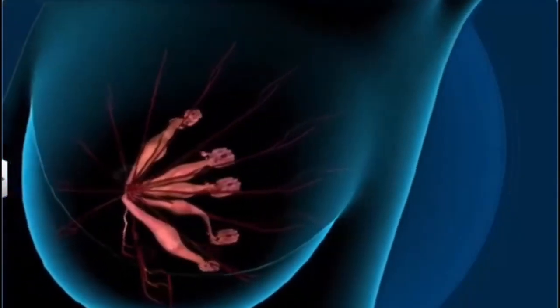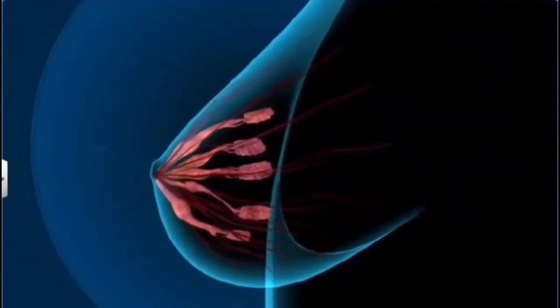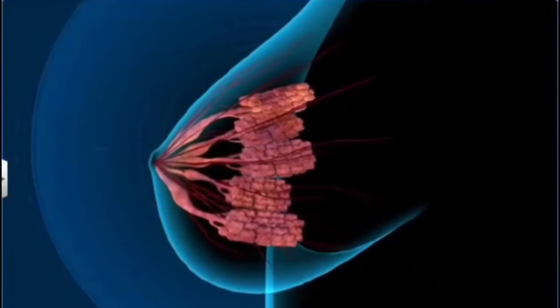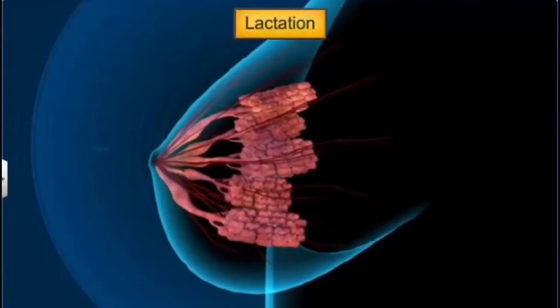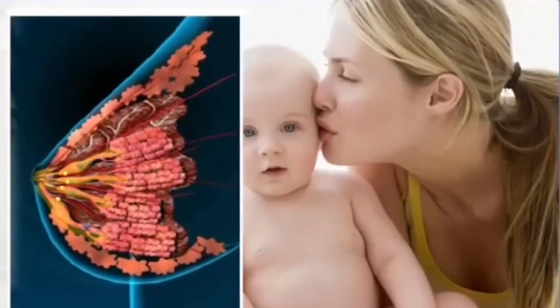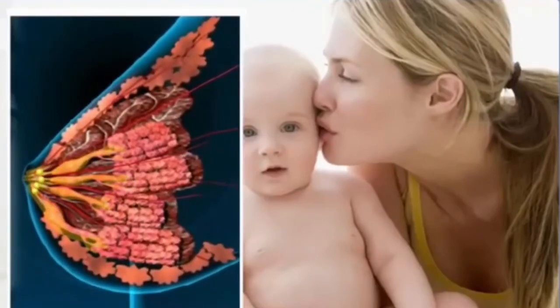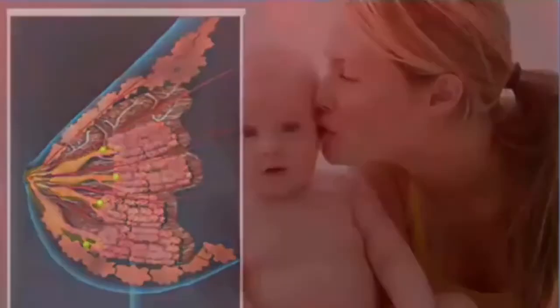Now the next topic that we have to go with is the lactation. The mammary glands in female undergo differentiation during pregnancy. The production and release of milk by the mammary glands of female after birth of a young one is called lactation. The first milk which comes out from the mother after the birth of the child is known as the colostrum. Now when I say colostrum, it is rich in antibodies. Now when I say antibodies, the ones which fight against the infection, we already know about it. That is, which fight against the antigens.